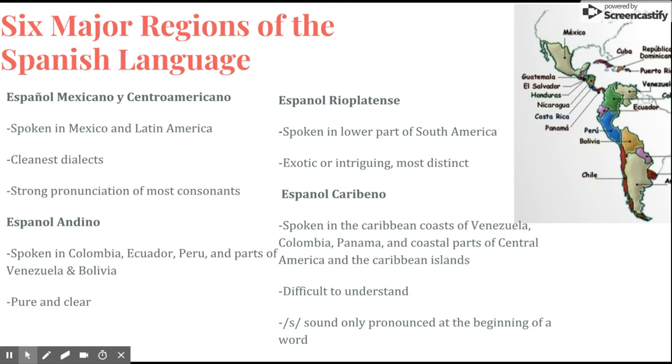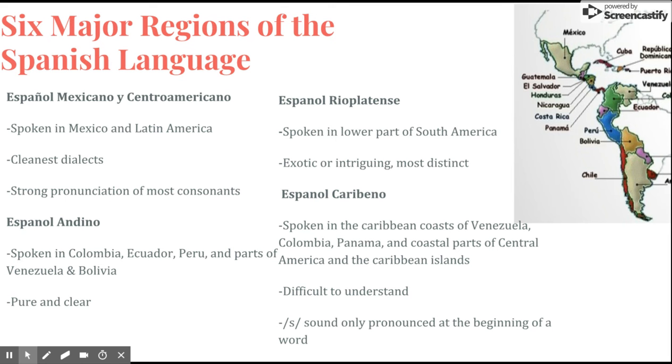There are 6 major regions where Spanish is spoken: Mexico and Central America, Andean, Rio Plantanes, Caribbean, Iberian, and Equatorial Guinea. What's most fascinating about these regions is the fact that the Spanish language varies.